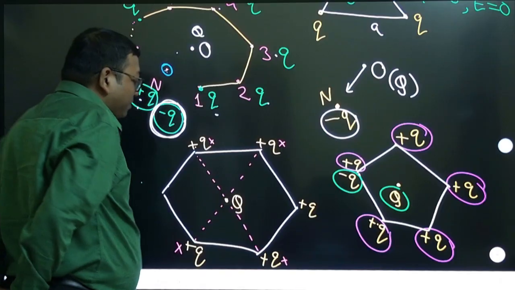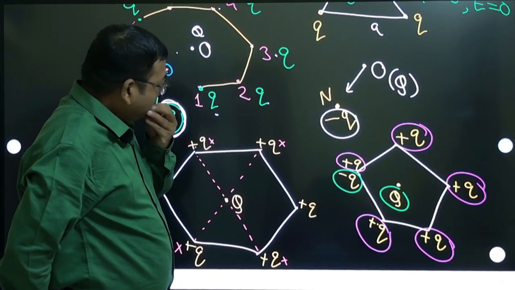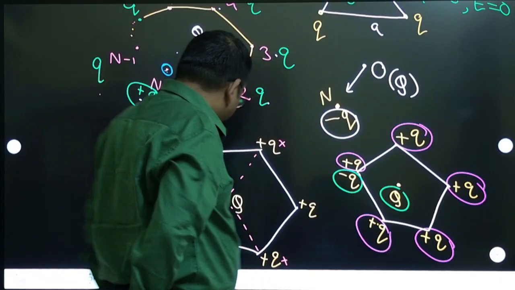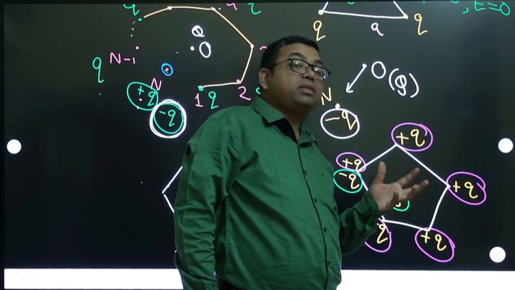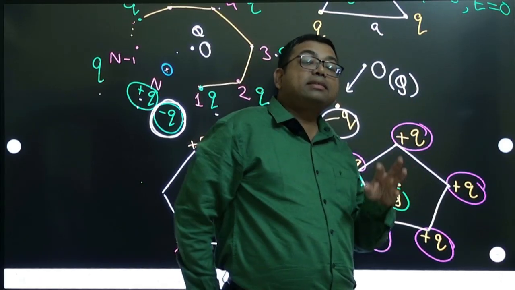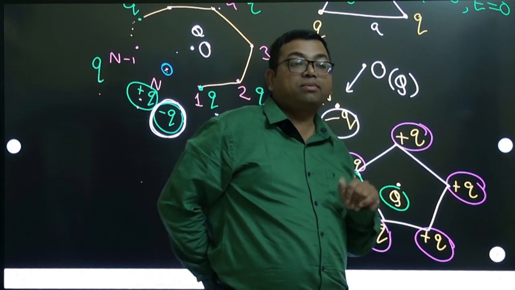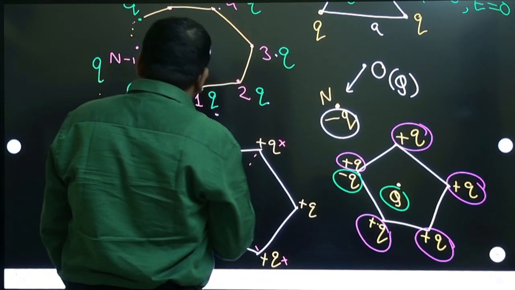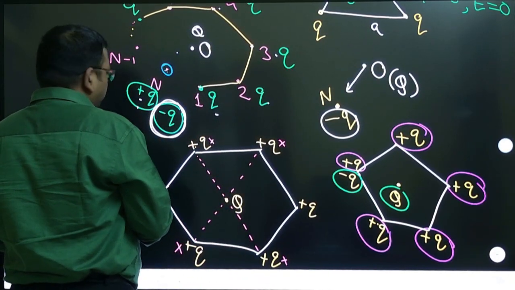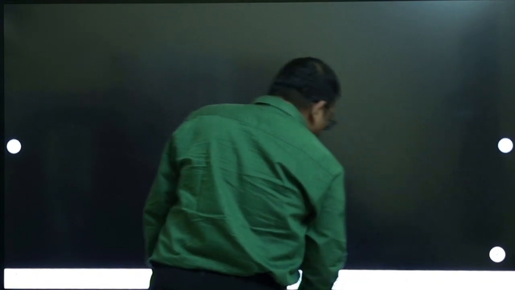So this is an important property of cancellation. Then let us go to the next. When you study potential and potential energy, some cancellation property will also come, which we will see afterwards. Right, then next, this is the fifth property. Let us take the sixth property, property number 6, charge.